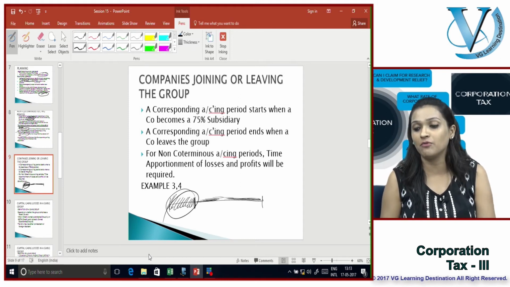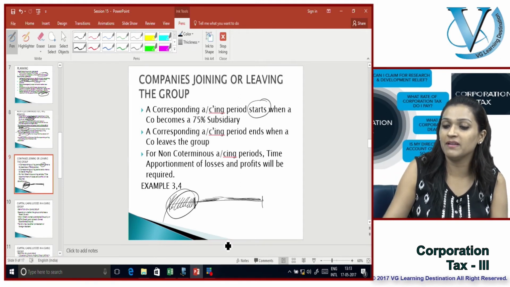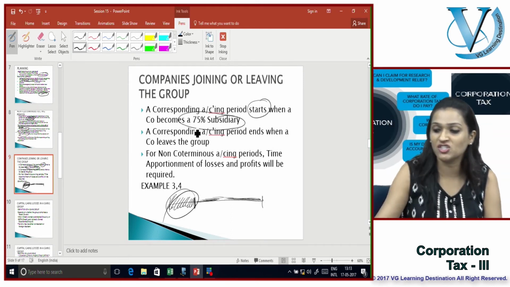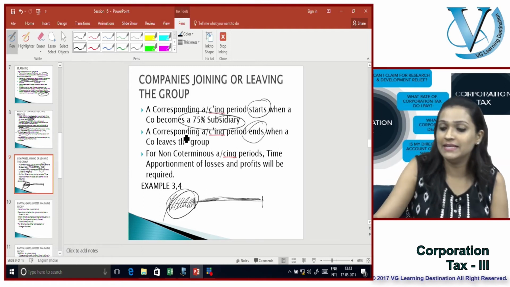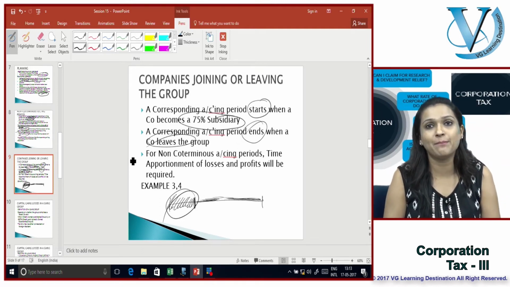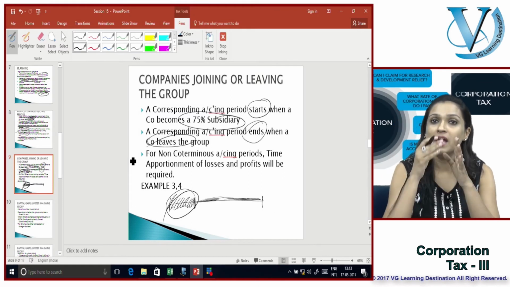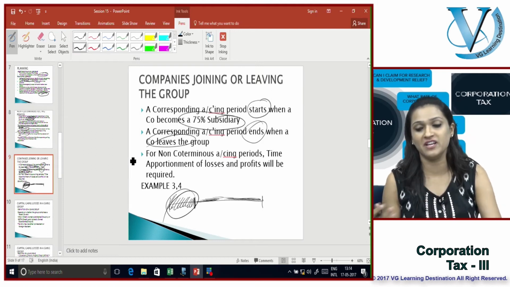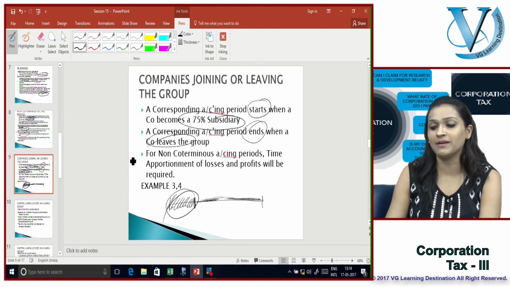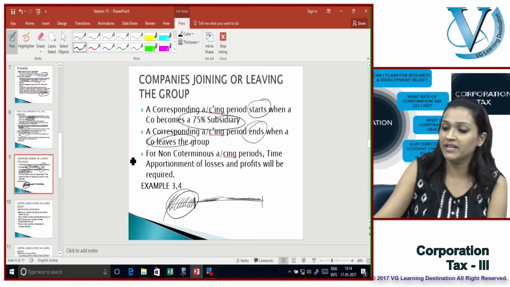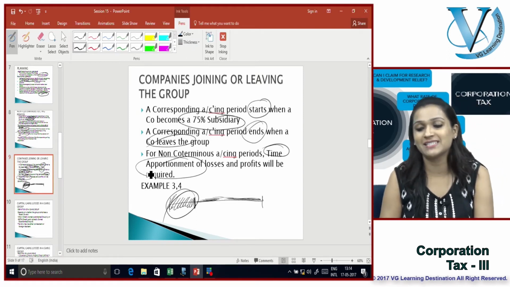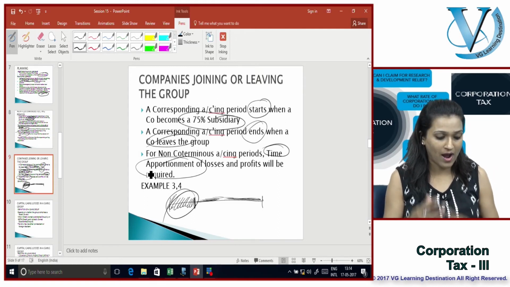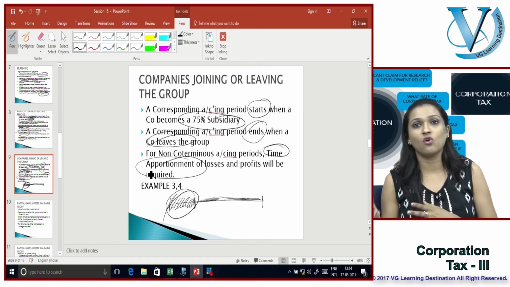So a corresponding accounting period starts when a company becomes a 75% subsidiary, and a corresponding period finishes or ends when the company leaves the group. So very simply, what do we have? As soon as you join, your corresponding period starts. As soon as you leave, your corresponding period finishes. Now for non-conforming accounting periods, similarly, we need to time apportion losses and profits that would be required to be able to set off the losses of the one against the profits of the other.